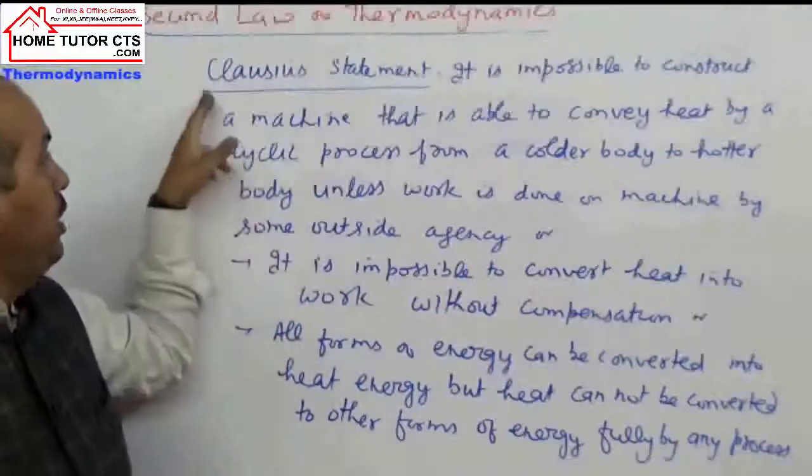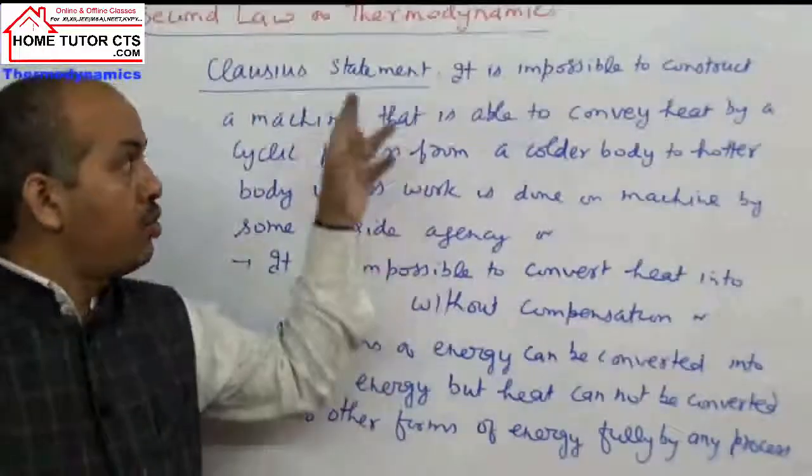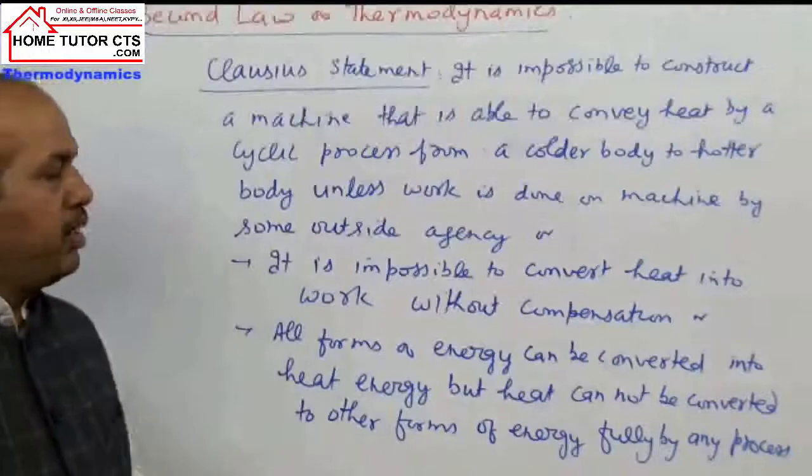First one, write down. It is the Clausius statement. You can write the statement.